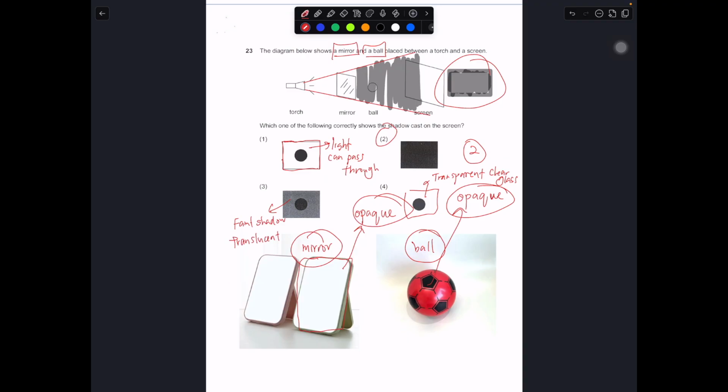So I'm using the answer to think of what kind of object we can place in front of the ball so that we can have this kind of shadow. But for this, the actual answer should be number 2.